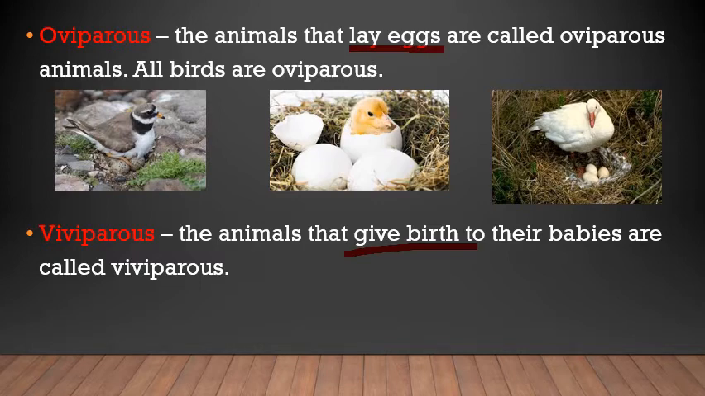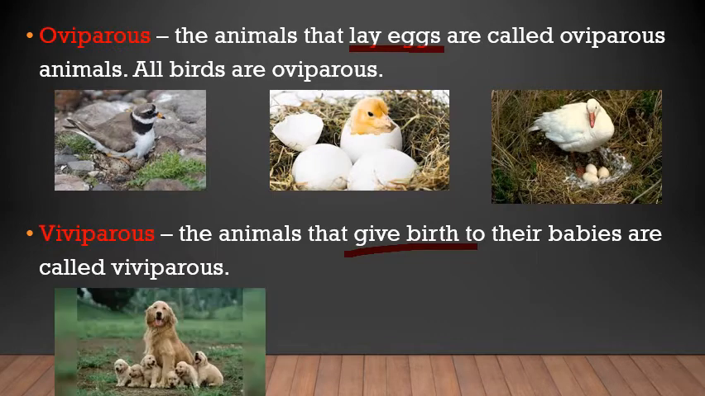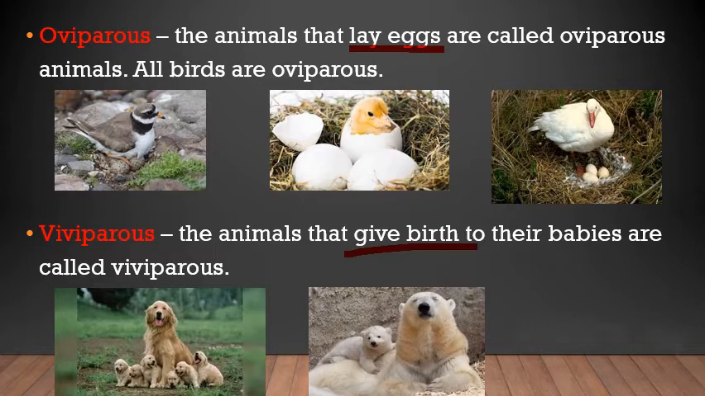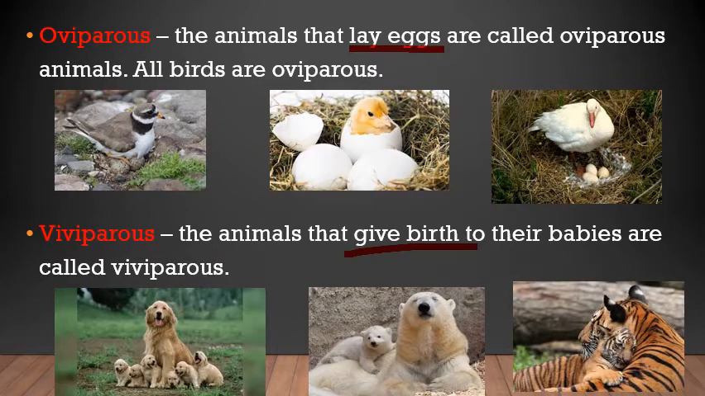In viviparous, the animals give birth to their young ones, like the dog and the puppy, the polar bear and the cub, and the tigress and the cub. Now here you can see they give birth to their babies. They don't lay eggs like the birds, but the birds lay eggs, so they are called oviparous. Animals which give birth to their young ones are called viviparous. Viviparous. Oviparous.